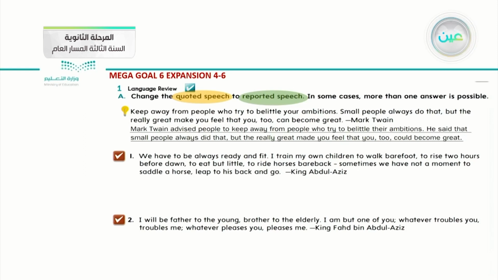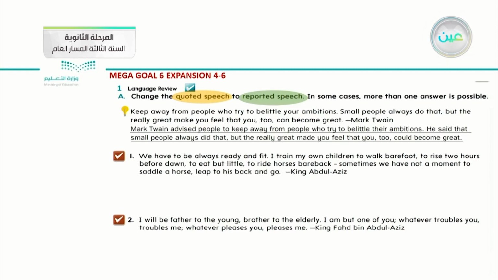Keep away from people who try to belittle your ambitions. Small people always do that. But the really great make you feel that you too can become great. Who said that quoted speech? Mark Twain. Okay, now I know who the speaker is, or who wrote this example. Let's transfer it from quoted speech to reported speech.